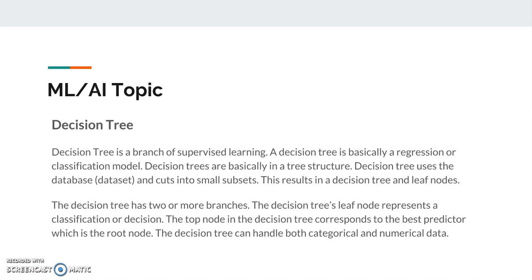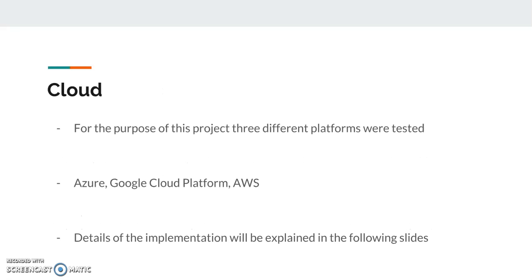The decision tree has two or more branches. The leaf nodes represent a classification or decision. The top node in the decision tree corresponds to the best predictor, which is the root node. The decision tree can handle both categorical and numerical data. We have used both numerical and categorical data in the dataset that we are going to implement. So Subhash will take over from now.